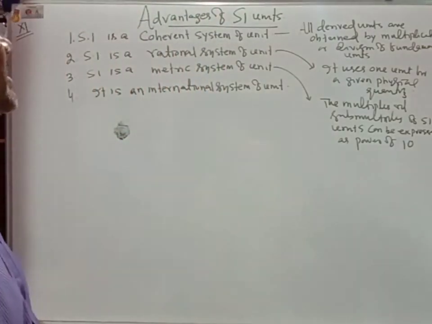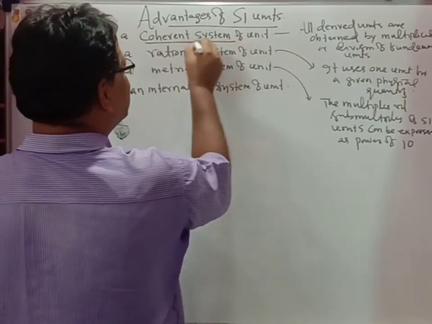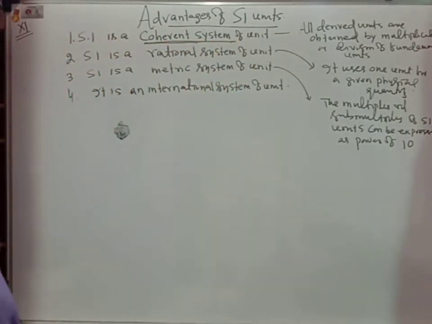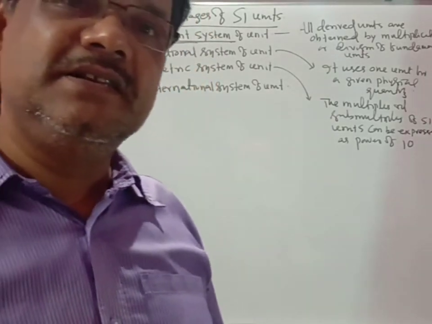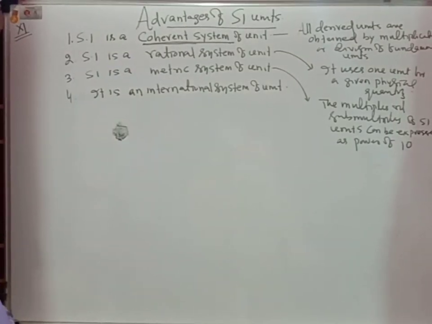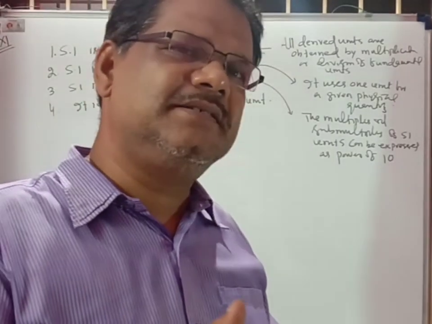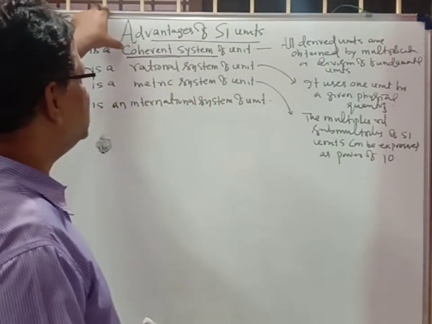What is a coherent system of units? The SI system is a coherent system of units, so all the derived units are obtained by multiplication or division of the fundamental units. By multiplying or dividing the fundamental units, we can get the derived units. That is why it is called a coherent system of units.